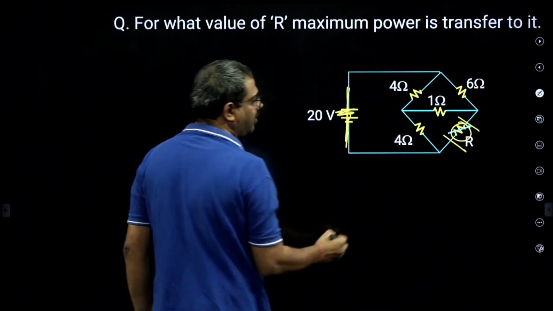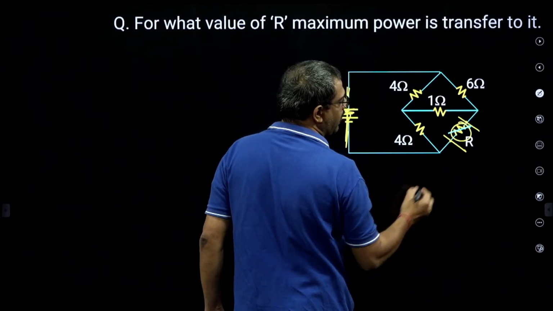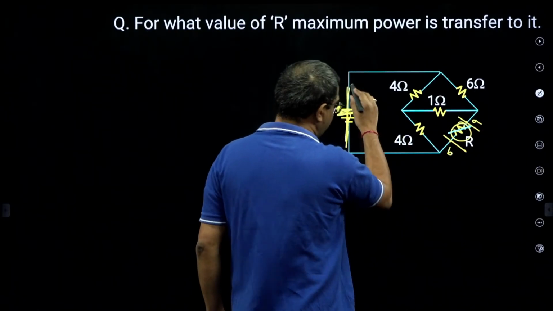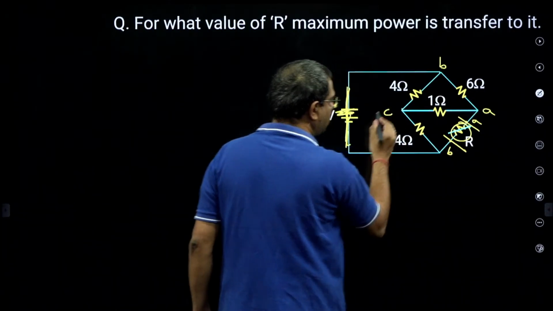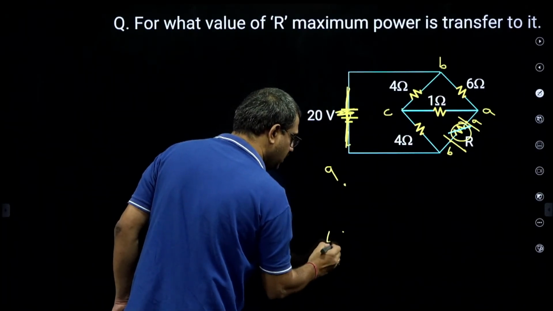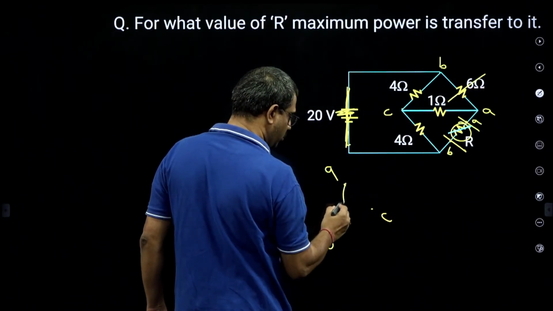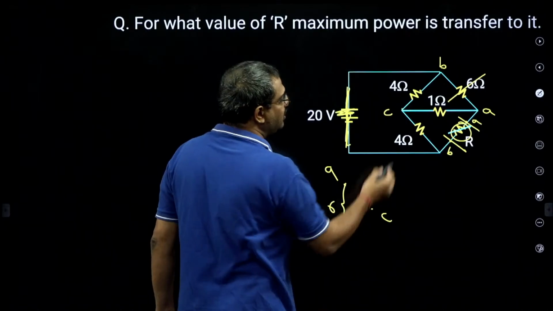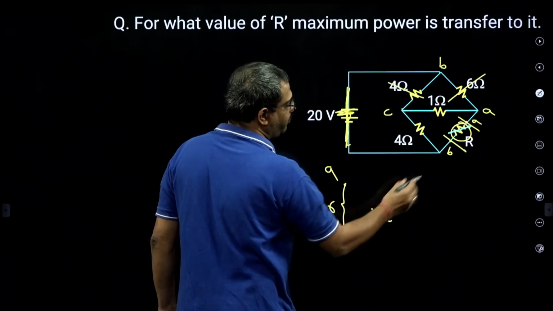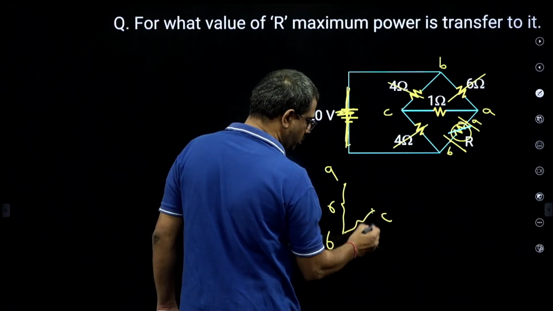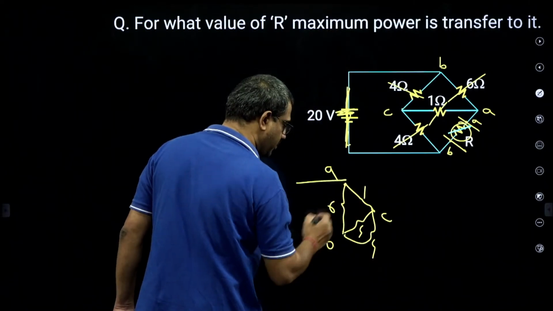Short it. Let me simplify this: let this be A, let this be B, and because you short it, this entire thing is B, this is A, and let this be C. So A, B, C, I am doing node shifting. A to B is 6 ohms, then B to C is 4 ohms, another B to C is 4 ohms, another B to C is also 4 ohms, and finally A to C is 1 ohm, and you are looking from AB.